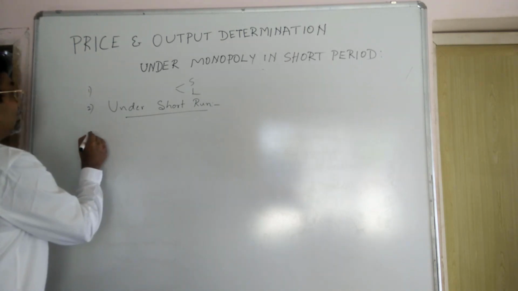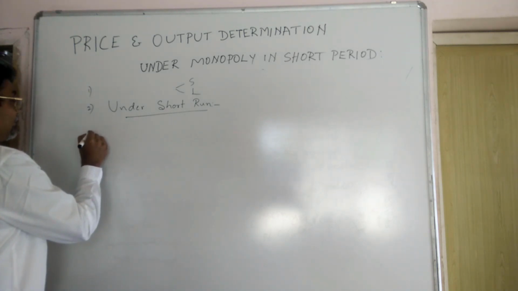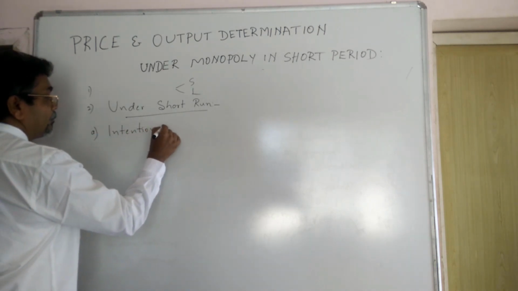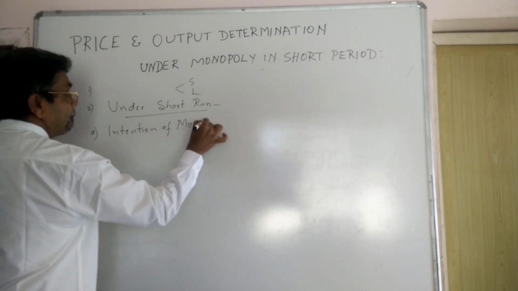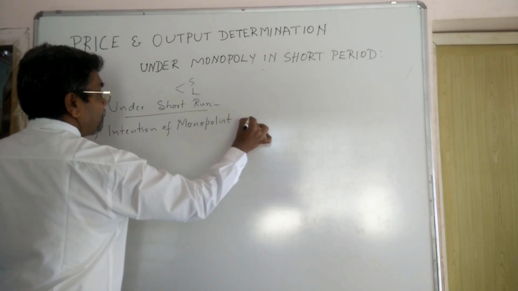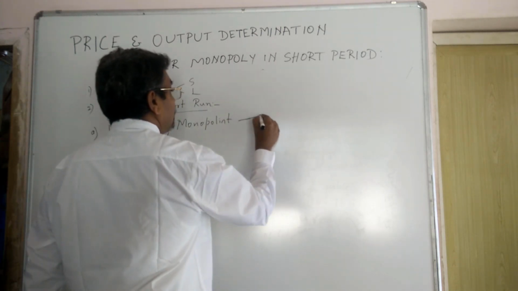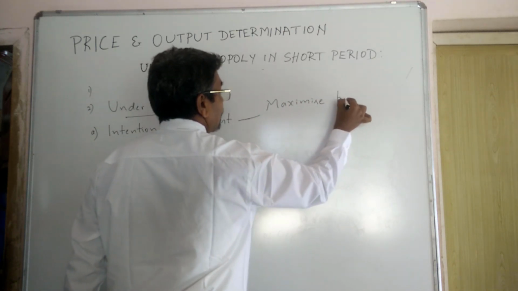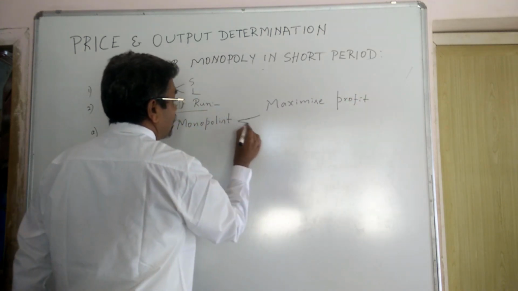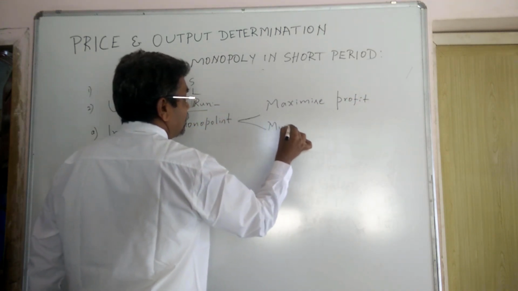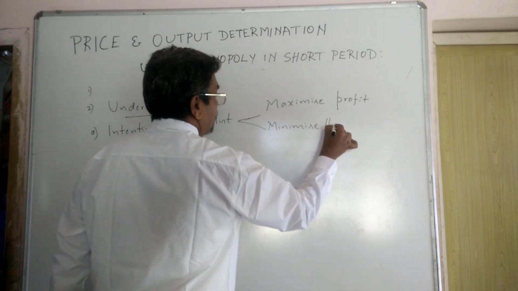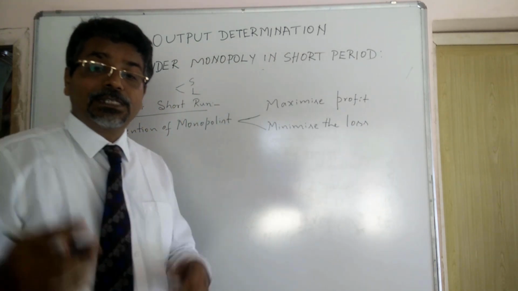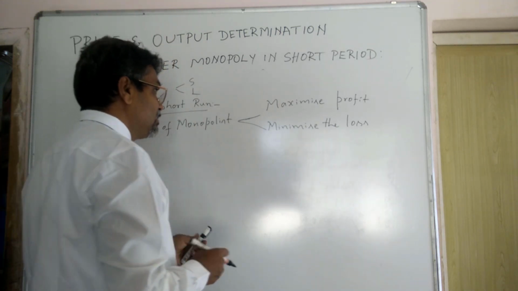The intention of a monopolist is either to maximize profit or to minimize the possibility of loss, or suffering of loss.